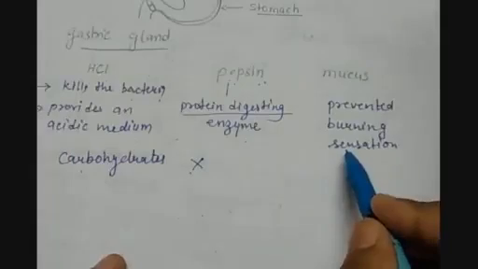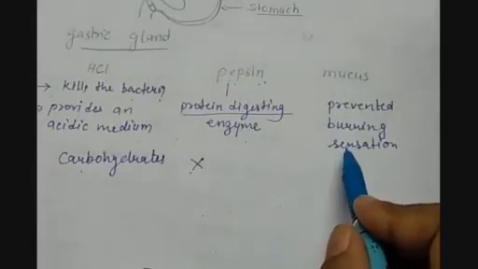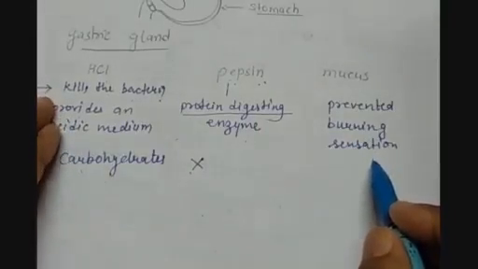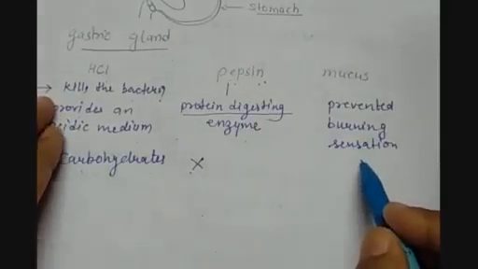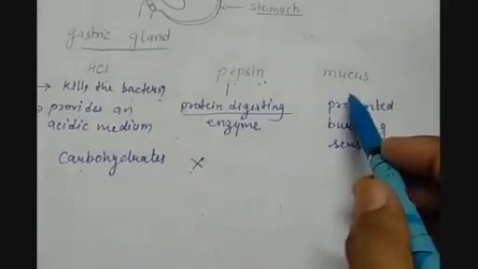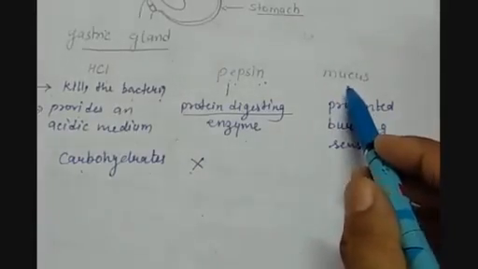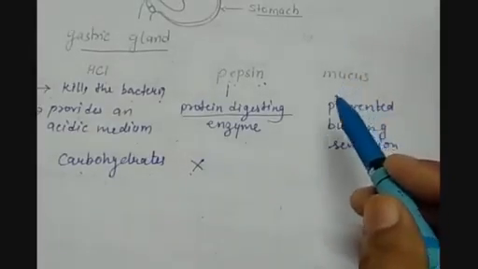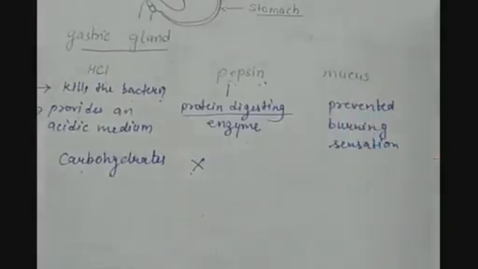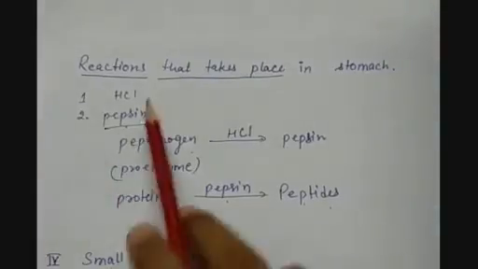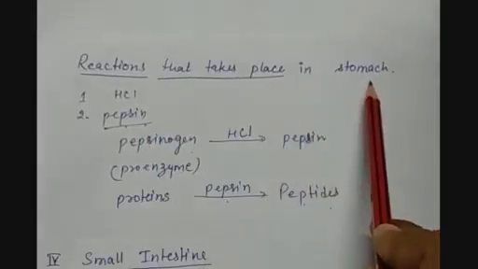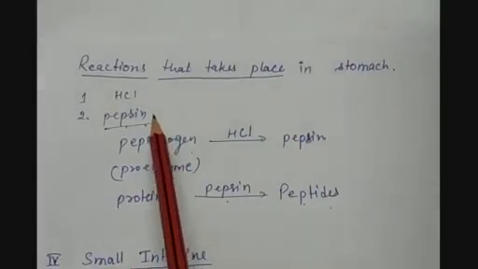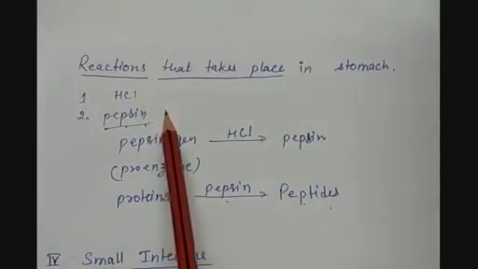Mucus creates a lining on the inner wall of the stomach, so that the burning sensation because of the acid present in the stomach is avoided. So whenever there is damage to the mucus or this lining of the stomach, then the burning sensation or the acidity problems are caused. Let us have a look at the reactions that take place inside the stomach. So we have the hydrochloric acid and pepsin, which are taking part in the chemical reactions to digest the food.